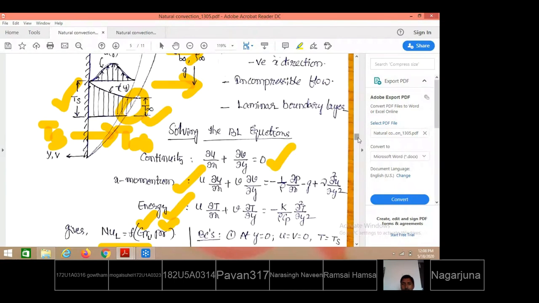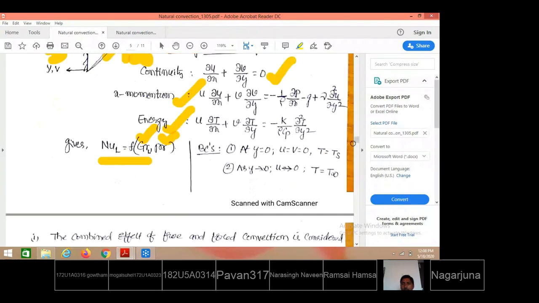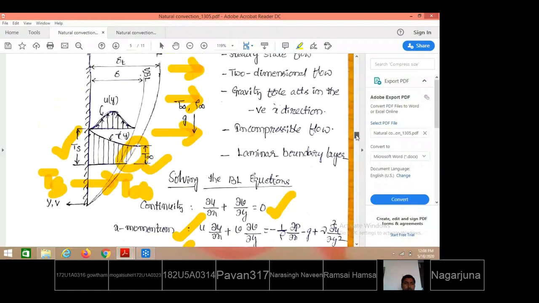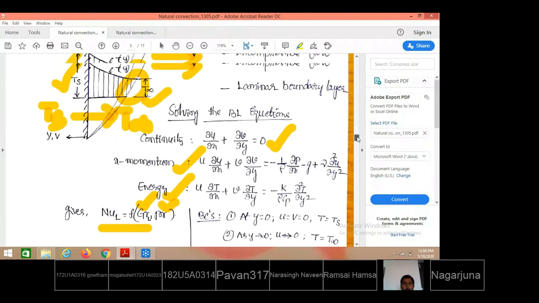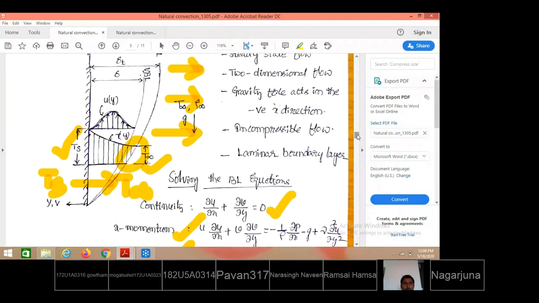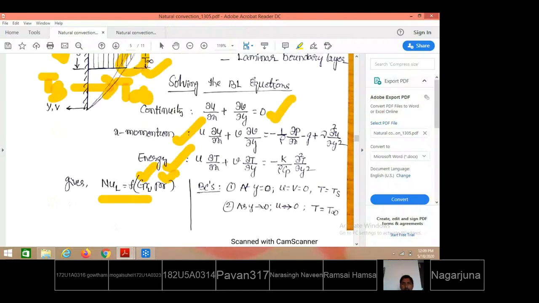What are the boundary conditions we are considering now? At y equal to 0, that is at the plate level. Y is the direction considered perpendicular to the plate, and x is the direction considered along the plate, or parallel to the plate.